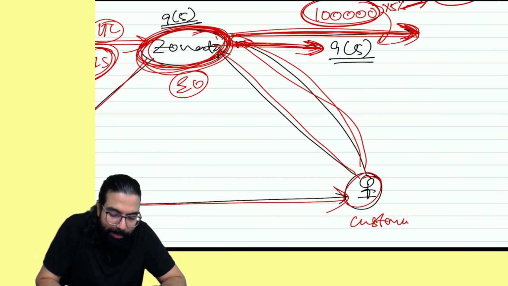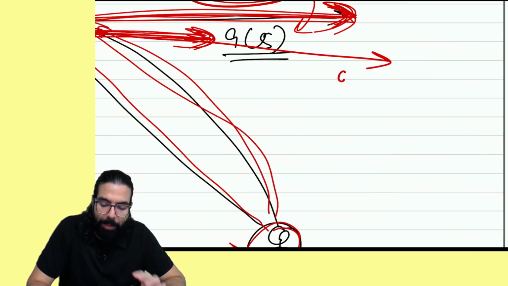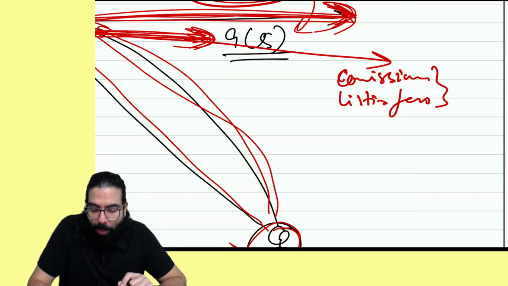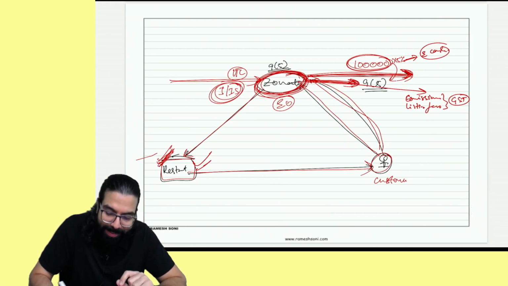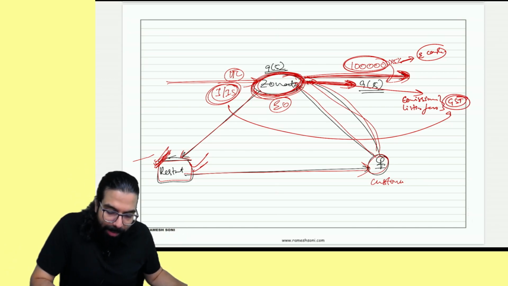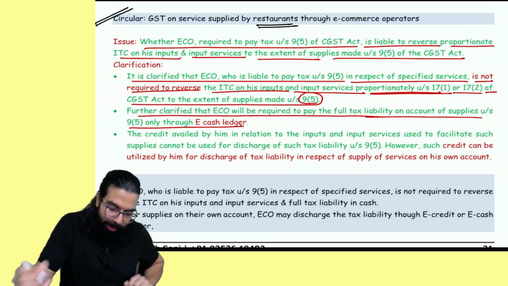Sir, what about Zomato ka other services? Zomato is providing services to its restaurant, no? Like commission it is charging, listing fees it is charging. On all this amount, whatever the output tax is there, this GST can input be used? Yes, Papa, no problem at all. For this GST output tax, this input can be used, but for this 9(5) wala services, it has to be paid through e-cash ledger. That's all they have clarified.